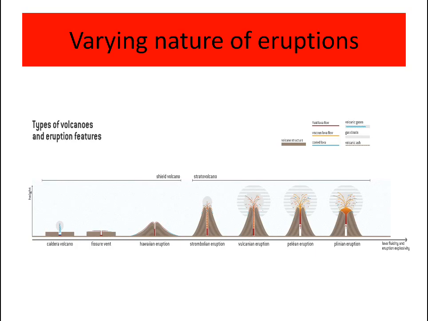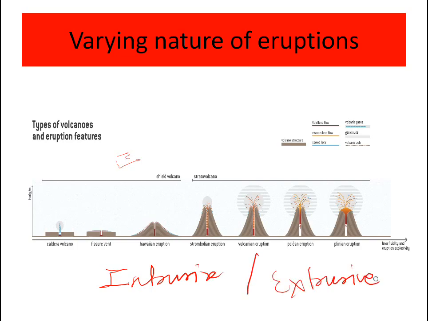Varying nature of eruptions. Eruptions can be of different types. It could be an explosive eruption or a fissure kind of eruption, and it could be intrusive or extrusive.